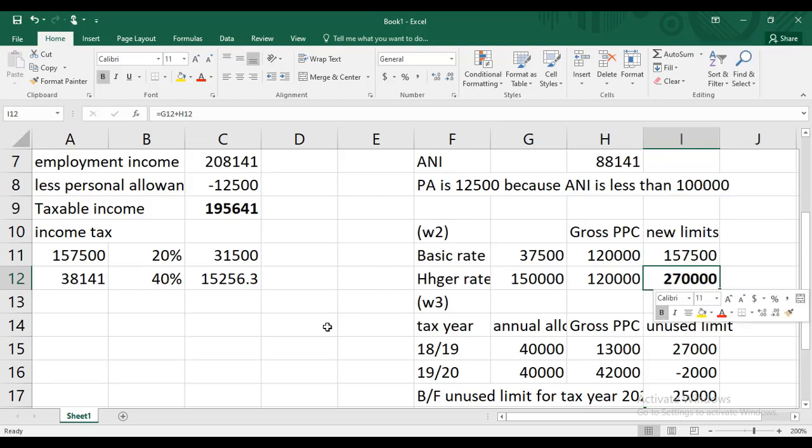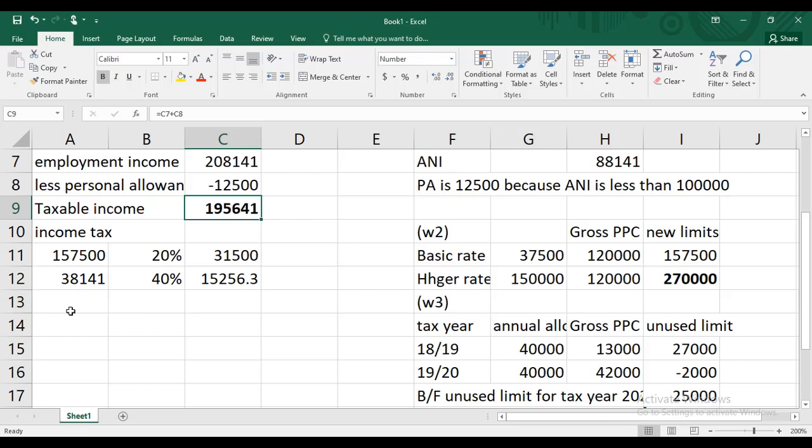It is 270, and her taxable income is 195,641. Even if I add 59,000 to 1,95,641, it does not exceed 270. Repeat: the amount of annual allowance charge, 59,000, if I add that to 195,641, still will not exceed 270, which means that not a single pound of annual allowance charge falls in the additional rate band. So the entire 59,000 falls in the higher rate band.